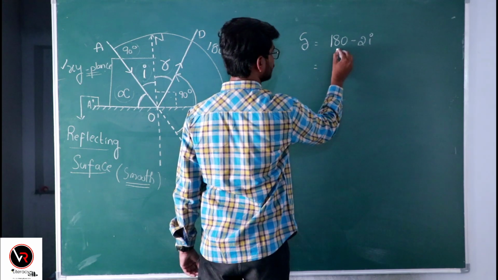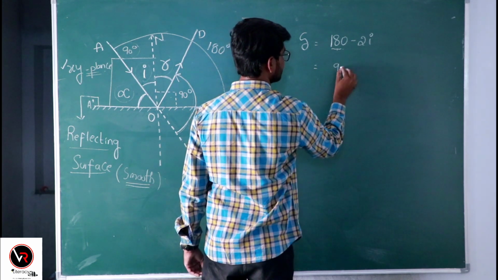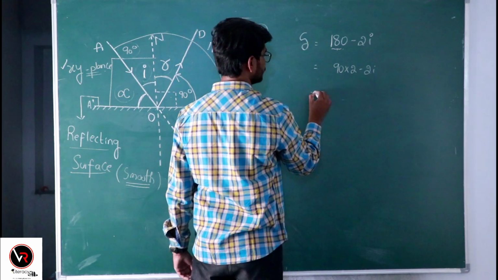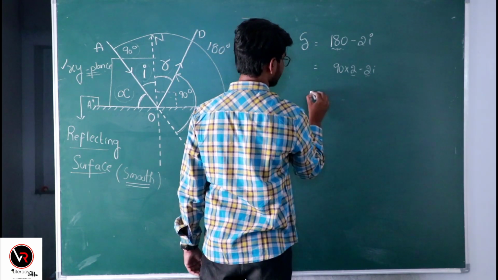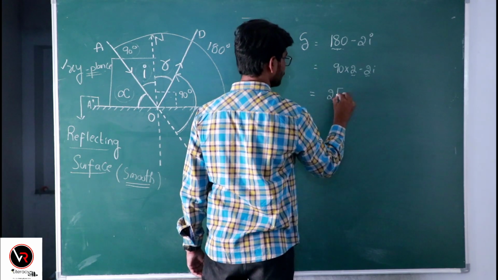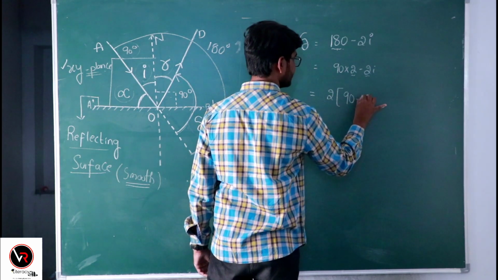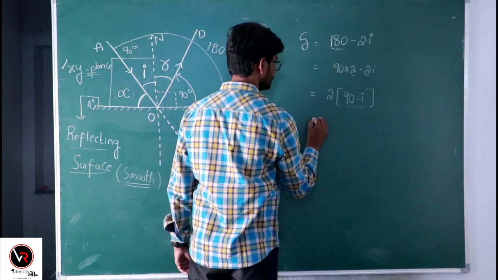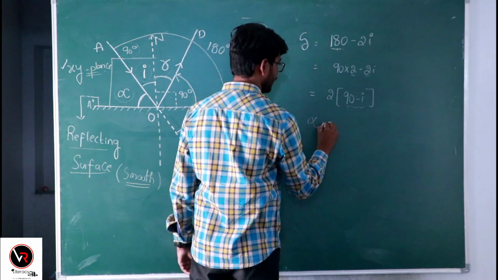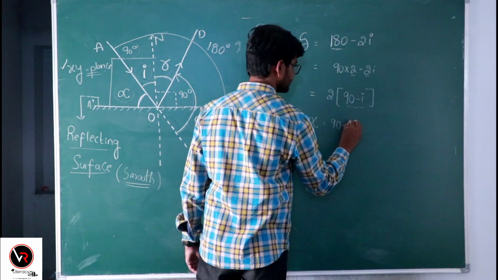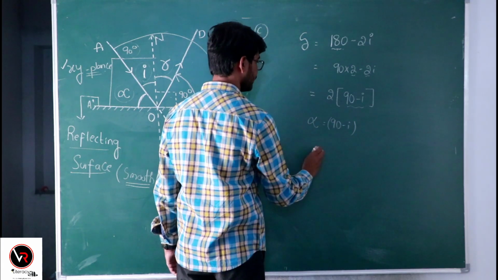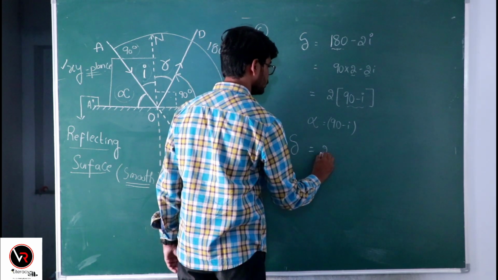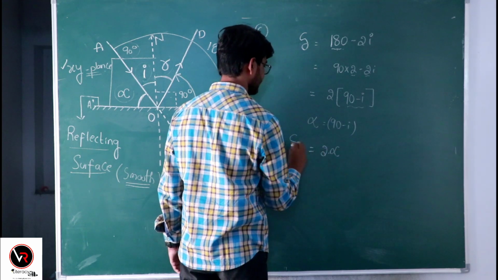So you can write this 180 as 90 into 2 minus 2I. So you can take the 2 as common from these two terms: 2 into 90 minus I. So what is 90 minus I? We know that alpha equals 90 minus I. So substitute in the above equation. So you will get delta equals twice the glancing angle.